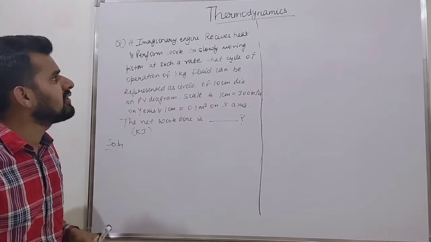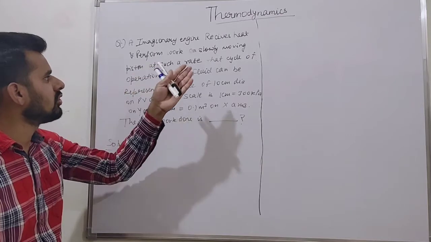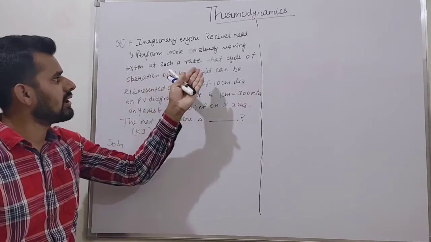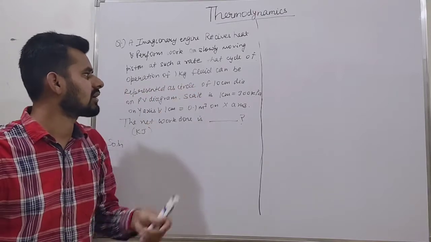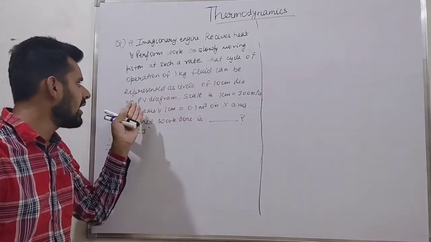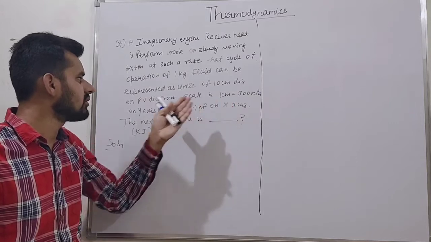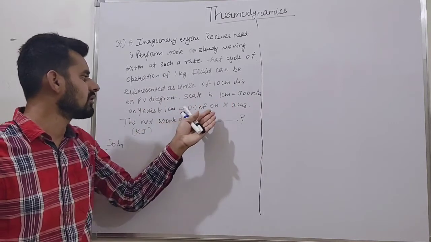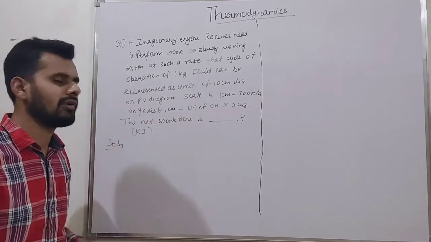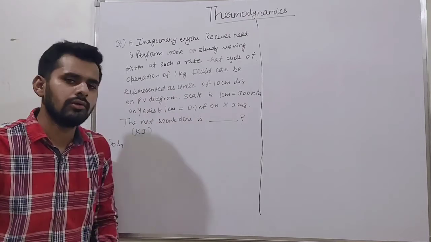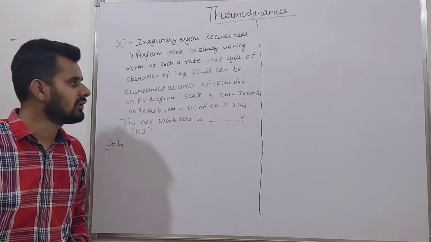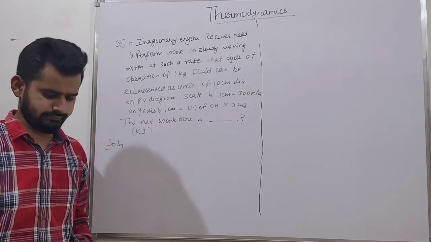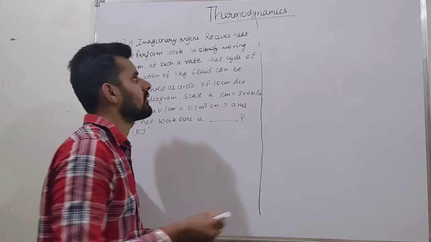Okay friends, an imaginary engine receives heat and performs work on a slowly moving piston at such a rate that the cycle of operation of 1 kg fluid can be represented as a circle of 10 centimeter on a PV diagram. Scale is 1 centimeter is equal to 300 kilopascal and 1 centimeter is equal to 0.1 meter cube. What is the net work done? So just take a pause, try to understand the question, try to solve this and give me answers in the comment box. Now let's try to solve this.